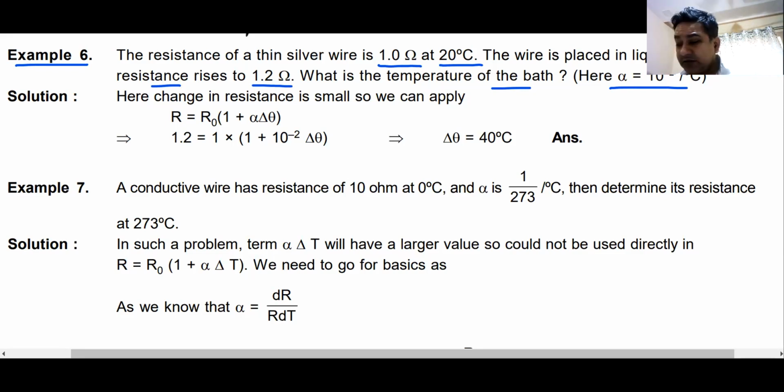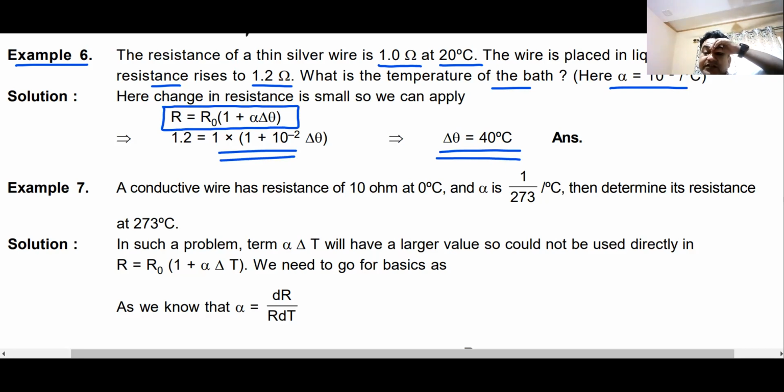Now, how will you find the change in temperature? You can use the original approximate formula R T is equal to R naught into 1 plus alpha delta T. Put it in the equation and you will get the change of temperature as 640 degrees Celsius. Do we understand this? 10, 20, 30 degree doesn't make much of a difference. You can use the approximate formula. Raise hands will give me more confidence that whatever I'm telling you, you are getting this. You have the entire sheet with you. Don't worry. You can always have a look at what we have discussed in the class.